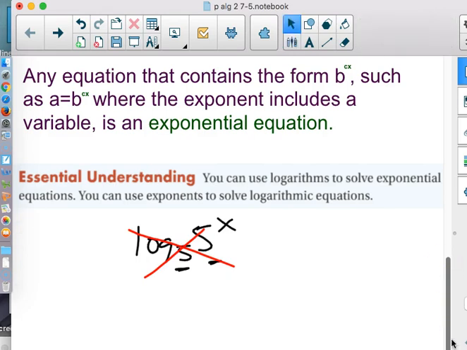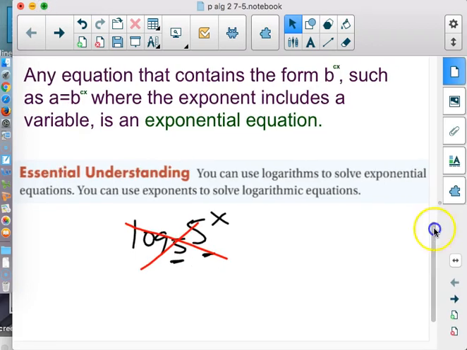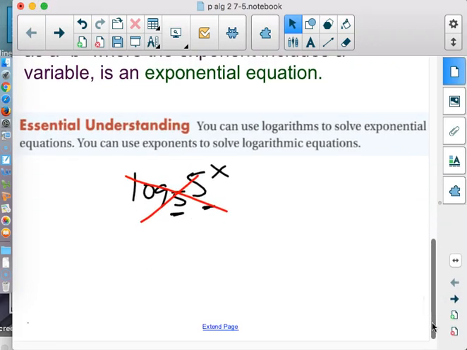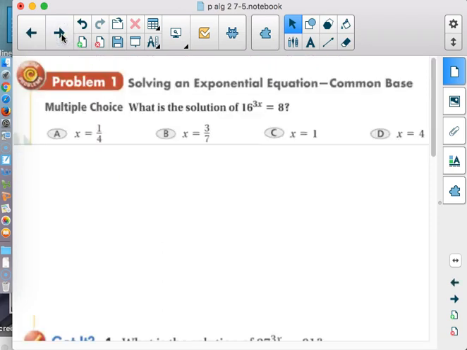And now with that nice change of base formula that we have, we can punch any of this stuff into the calculator if we know that change of base formula. So on the next page it says, let's back up a second. We actually solved these a little bit earlier in this chapter.